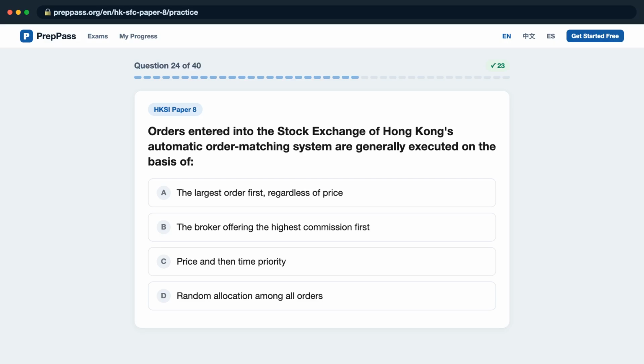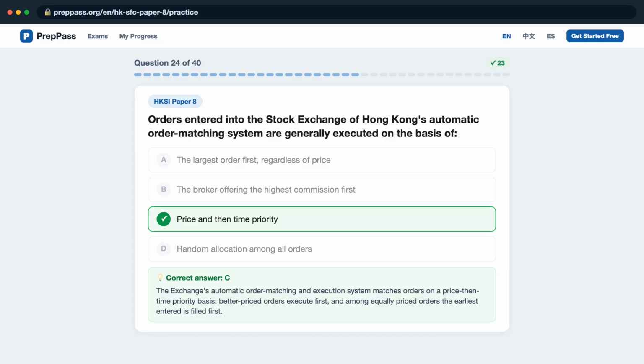Question 24. Orders entered into the Stock Exchange of Hong Kong's automatic order matching system are generally executed on the basis of: A, the largest order first, regardless of price? B, the broker offering the highest commission first? C, price and then time priority? D, random allocation among all orders? The correct answer is C.